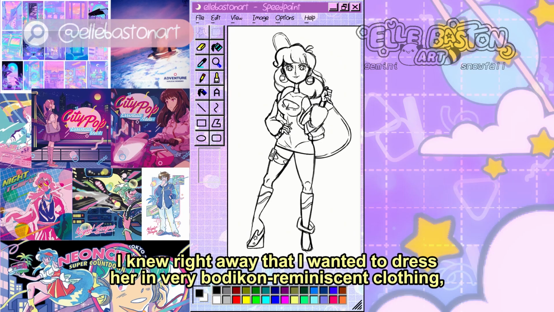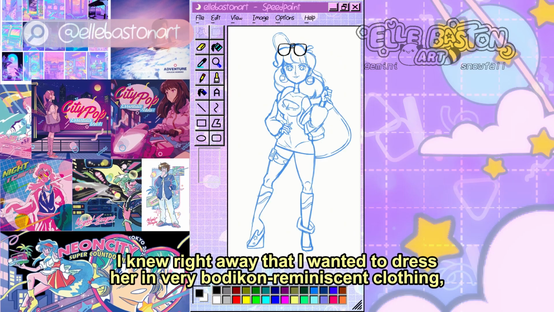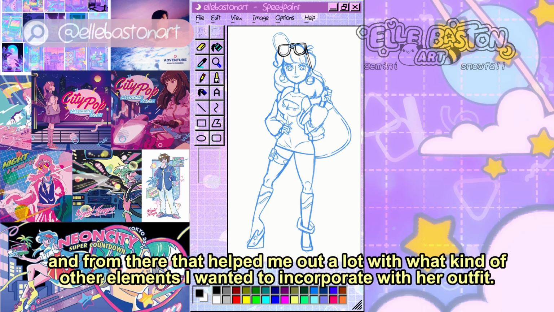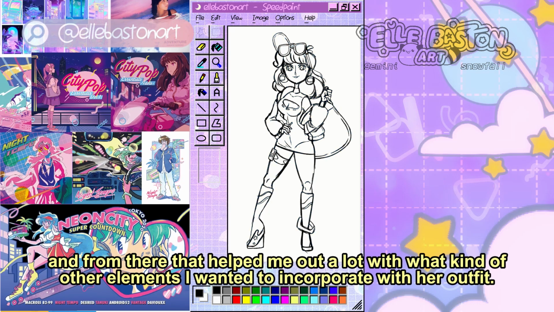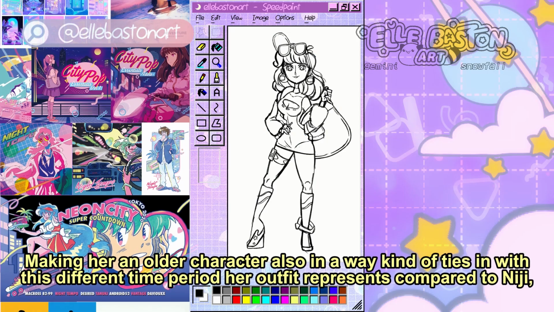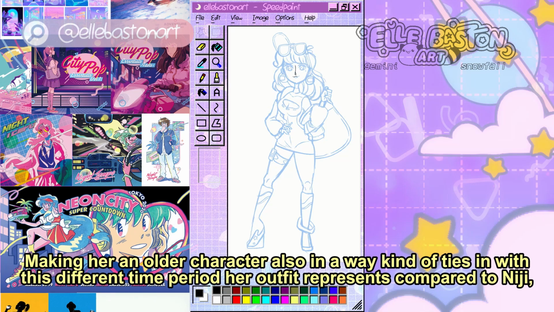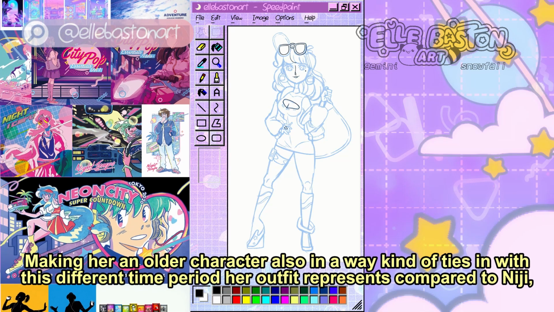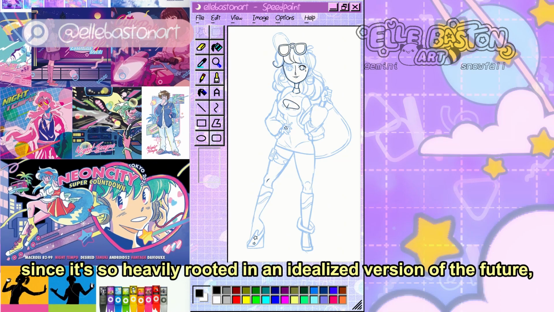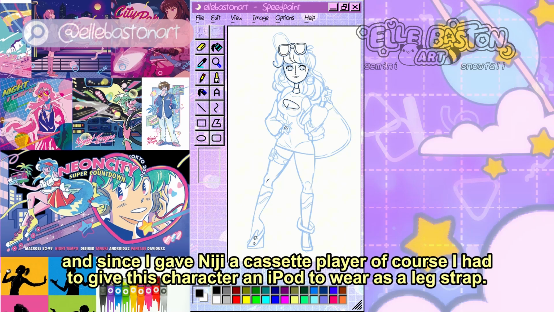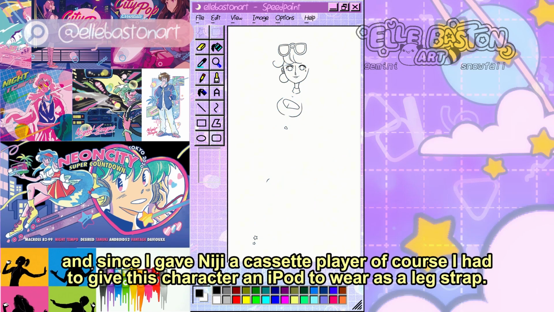and when I made that decision to approach her in this way, I knew right away that I wanted to dress her in very bodycon reminiscent clothing, and from there that helped me figure out a lot with what kinds of other elements I wanted to incorporate with her outfit. Making her an older character also in a way kind of ties in with this different time period her outfit represents compared to Niji, since it's so heavily rooted in an idealized version of the future. And since I gave Niji a cassette player, of course I had to give this character an iPod to wear